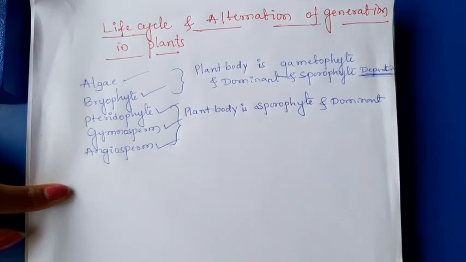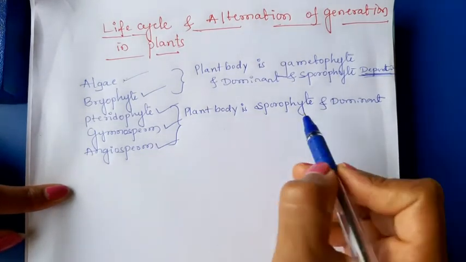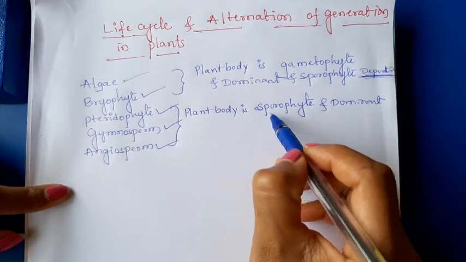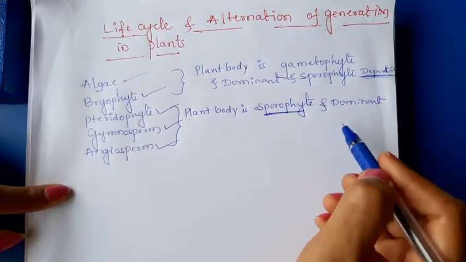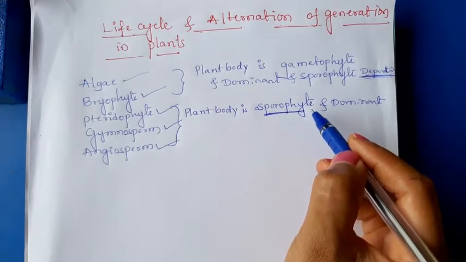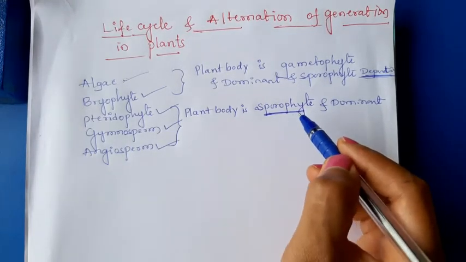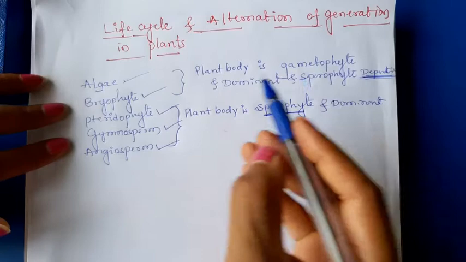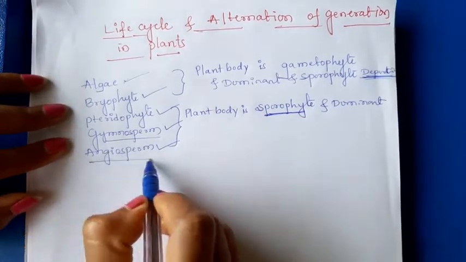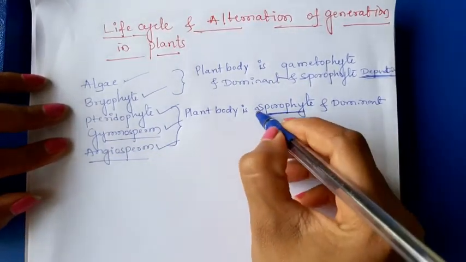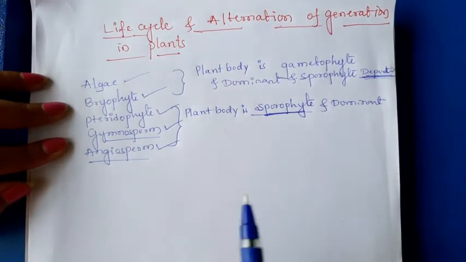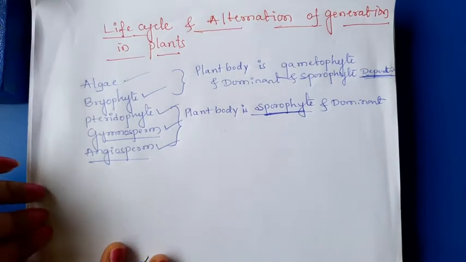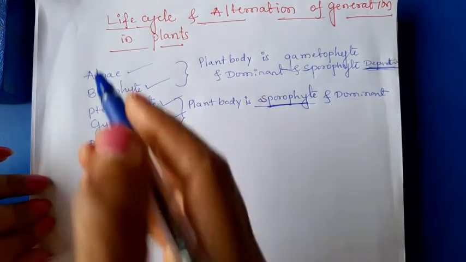But in pteridophyte and gymnosperm, the sporophytic plant body is dominant and the gametophytic structures depend on the sporophyte. In case of angiosperm, in almost all cases sporophyte is dominant. Gametophyte has a shorter lifespan. Okay. Now we can discuss the life cycle.